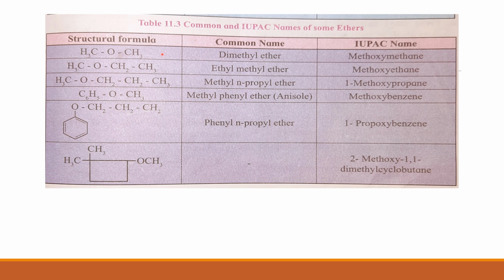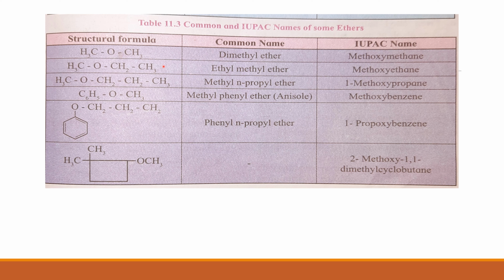We have studied this example already. Dimethyl ether is the common name because both alkyl groups are the same. IUPAC name is methoxymethane. Here the methoxy group is the substituent and the parent alkane is methane. So methoxymethane.